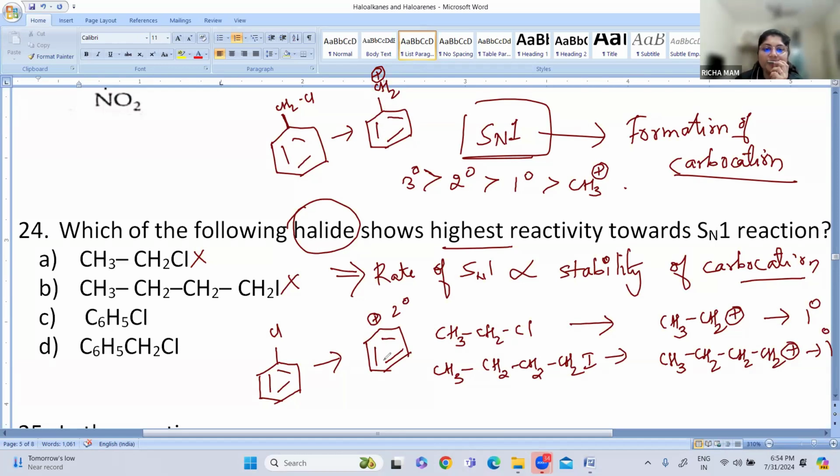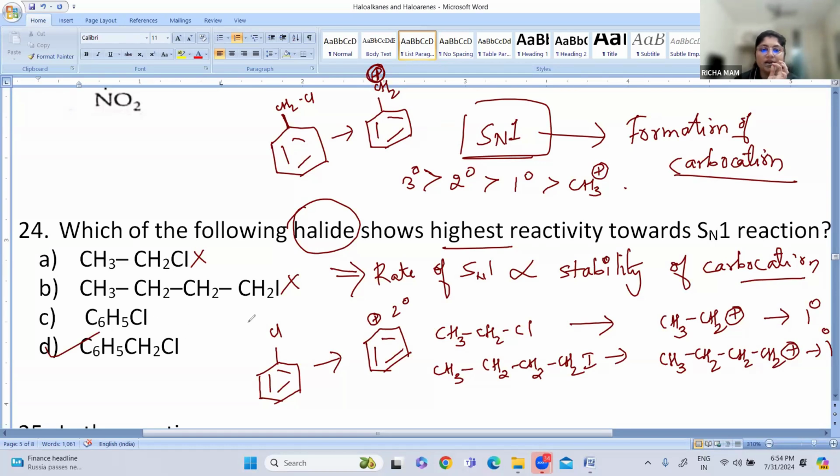So the benzylic carbocation is more stable among the rest of the options. So option number D is the correct answer. This is a benzylic cation, and this positive charge can be resonance stabilized.